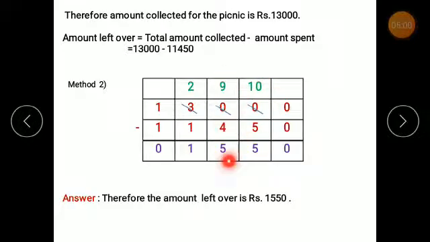9 minus 4 will be 5, 2 minus 1 will be 1 and 1 minus 1 will be 0. So my answer is 1550, right? Therefore the amount left over is rupees 1550.